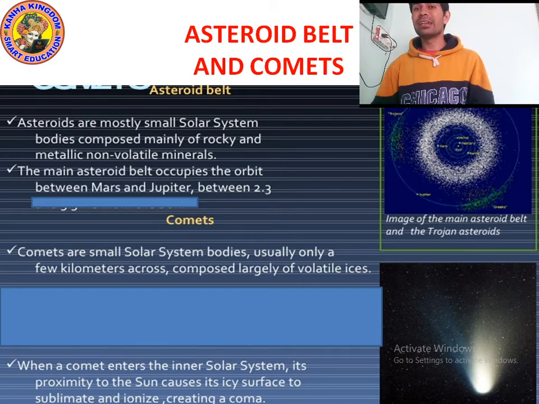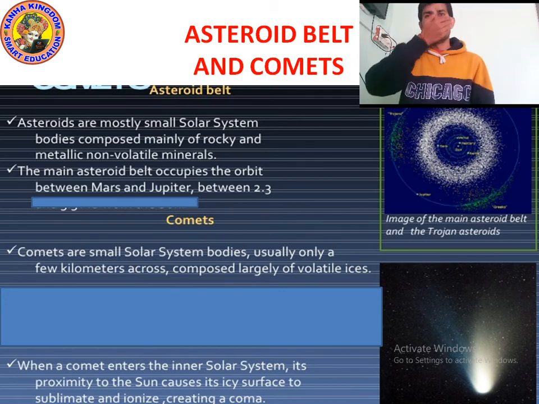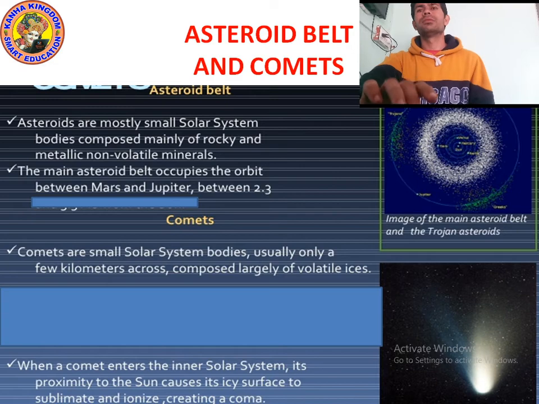When a comet enters the inner solar system, then what happens? Due to the heat of the sun, it starts sublimating. It starts disappearing, and starts shining, as you can see in the picture, and it ionizes.